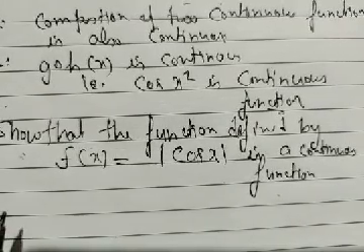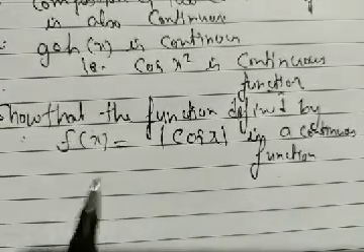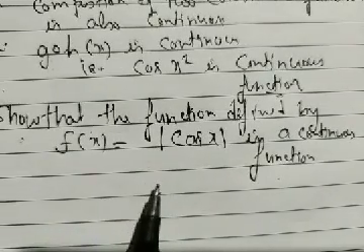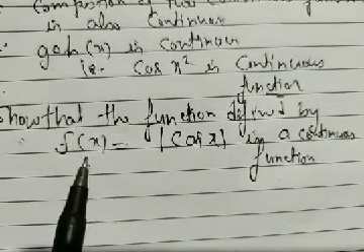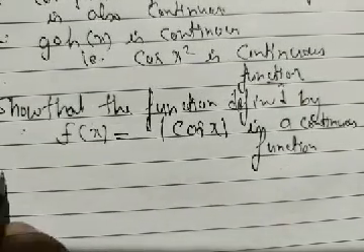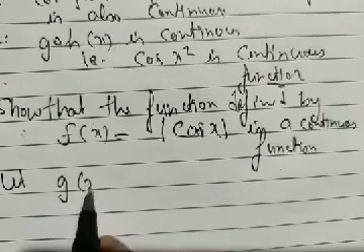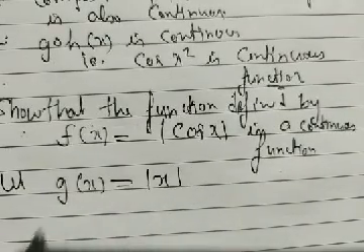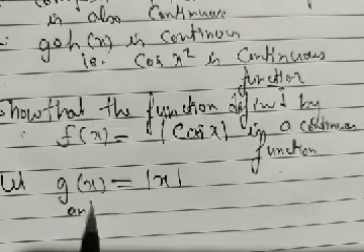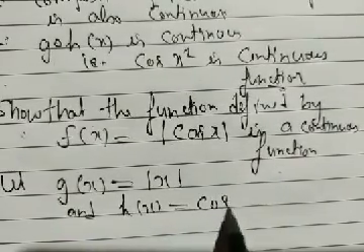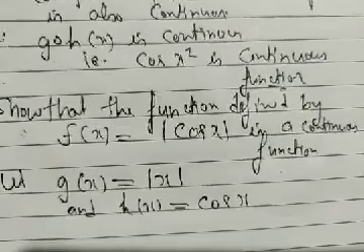Now again, what do we do? We start by taking two functions. We have to show that this f(x) equal to mod of cos x is continuous. Let g(x) be equal to mod of x and h(x) be cos x.